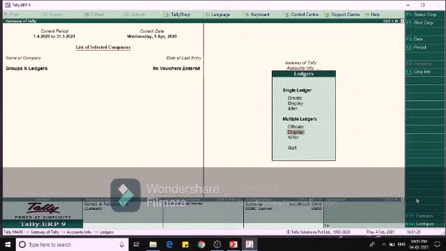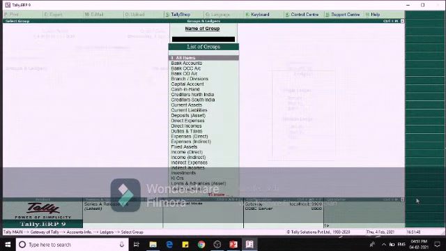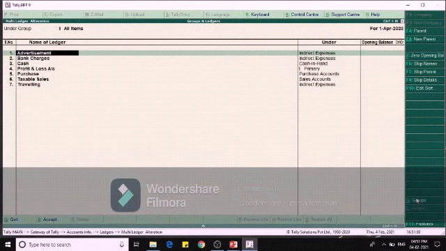This multiple ledger option can also be used to handle all the ledgers irrespective of their groups. This will help to have a bird's eye view of the accounting structure of a business. Selecting all items from the multiple ledger will lead to the screen shown like this. Whatever ledgers we have created will show like this, and we can alter them.